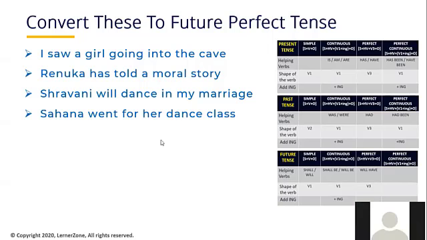Yes, sir. Okay, now I want you to convert this sentence into future perfect tense. Sahana will have gone for her dance class. Very good. You have done it absolutely right. It is very simple, right? You just need to add a helping verb there and convert that particular verb to its third shape. That's it. Sahana will have gone for her dance class. Is it clear now? Yes, sir.